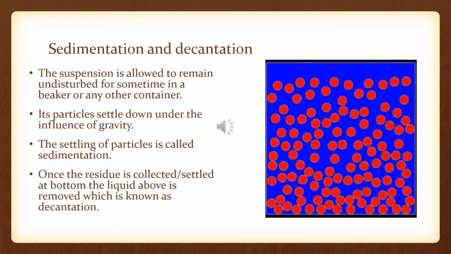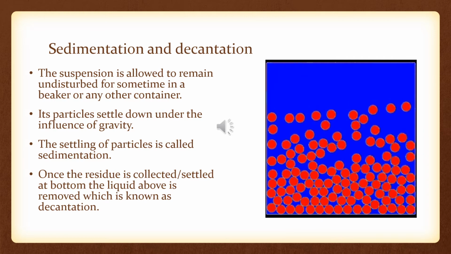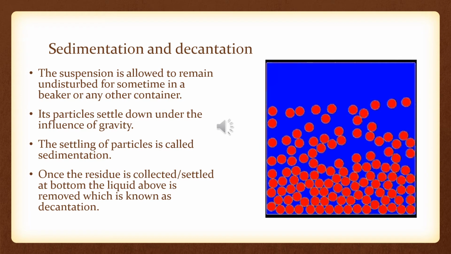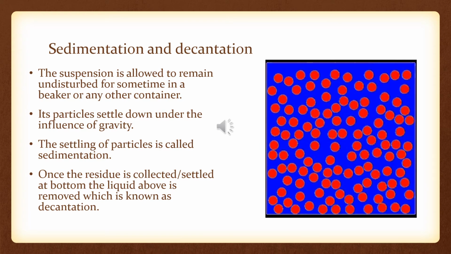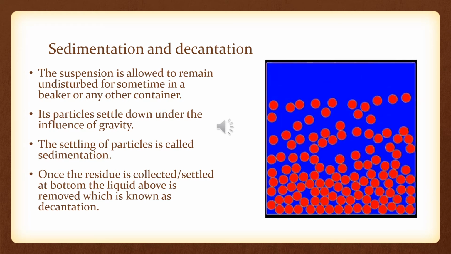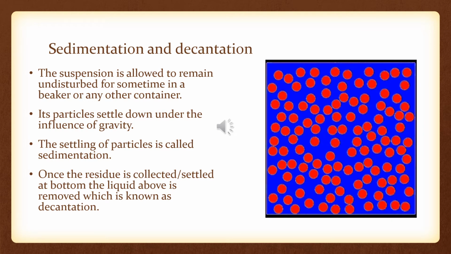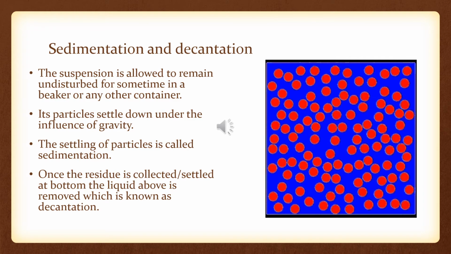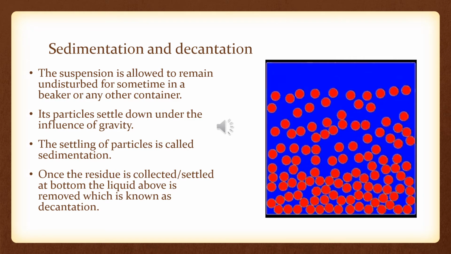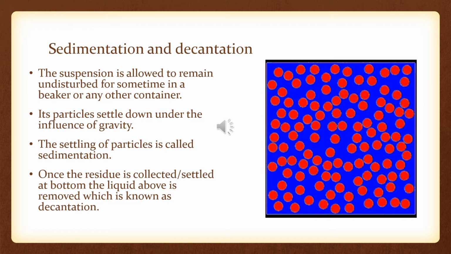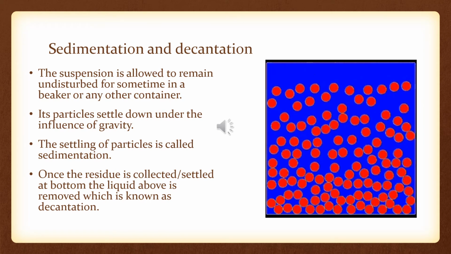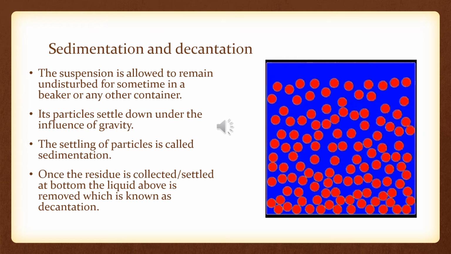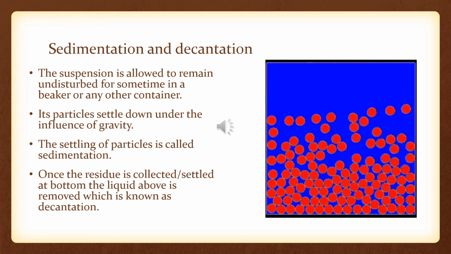So the first step is sedimentation and decantation. This method is followed in suspension. The suspension is allowed to remain undisturbed for some time in a beaker or any container. Its particles settle down under the influence of gravity because they are heavy. The settling of particles by themselves under the influence of gravity is known as sedimentation.